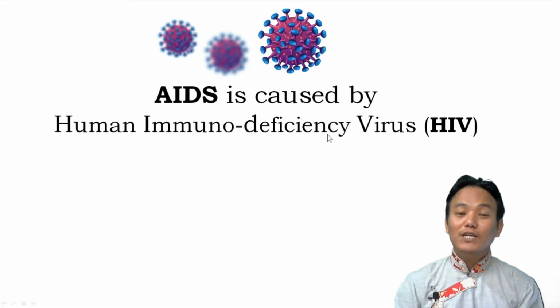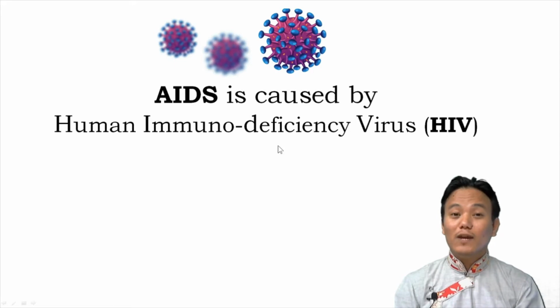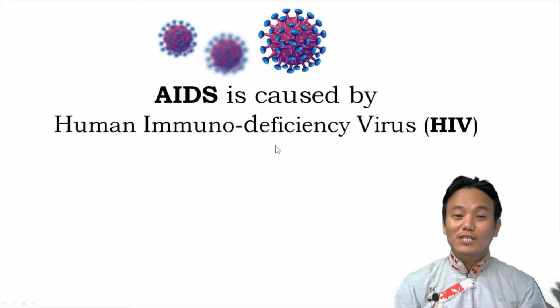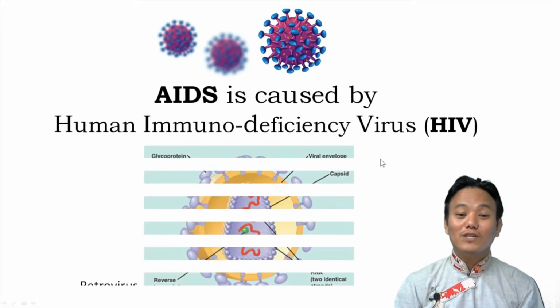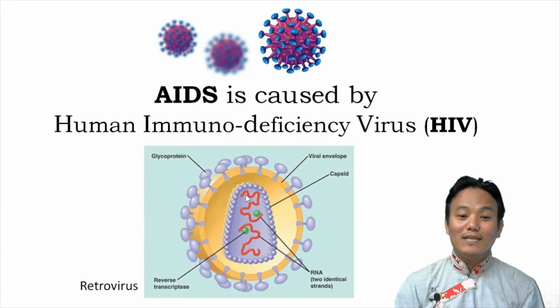Right. So HIV is a retrovirus. Retroviruses are those viruses in which the genetic material is RNA, not DNA. If you look at the structure of HIV, you can see that these two red strands are single-stranded RNA molecules.